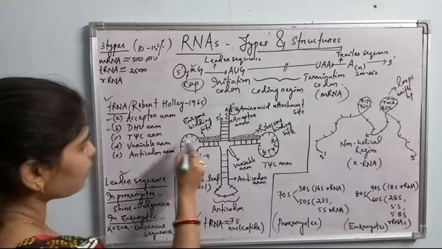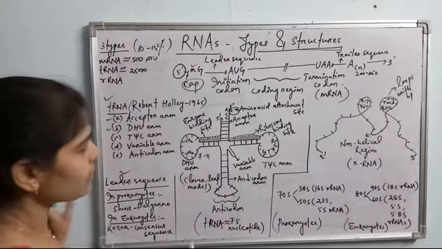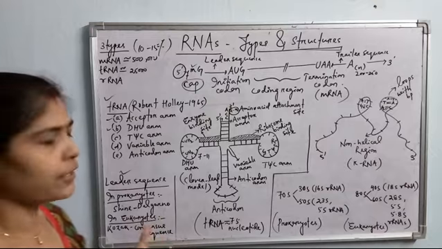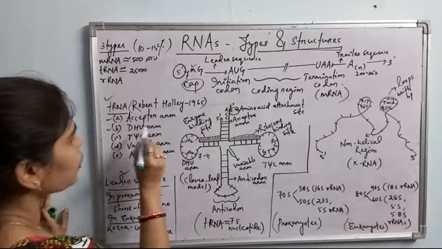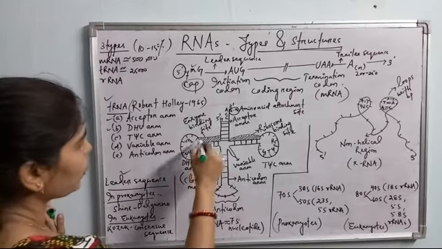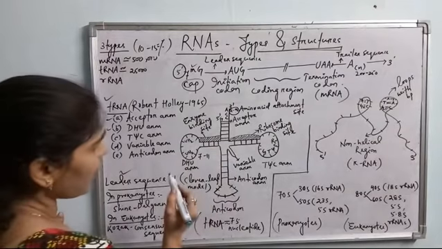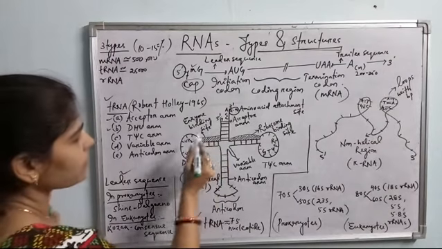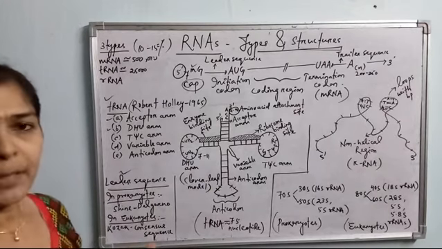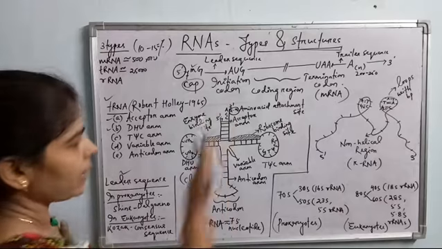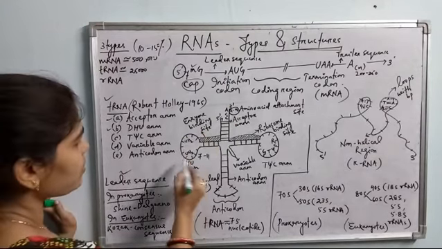And out of these 7 to 11 unpaired nucleotides, there is UH2, which means hydrouridine. This is an unusual base. Uracil is modified. Two hydrouridines are present, so it is dihydrouridine. Di means 2. So it is called the dihydrouridine arm. Actually, what is the function of this arm? This arm provides a place for the binding of the enzyme which activates the amino acids before binding to the tRNA. So the amino acid activating enzyme binding site is present in the DHU arm.